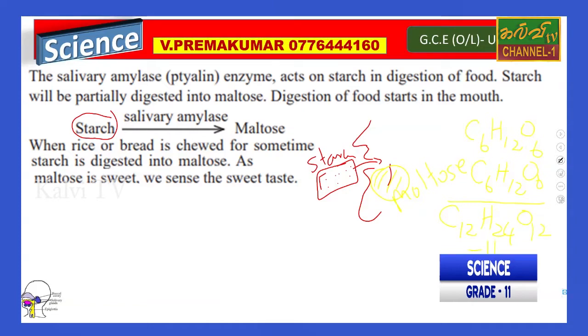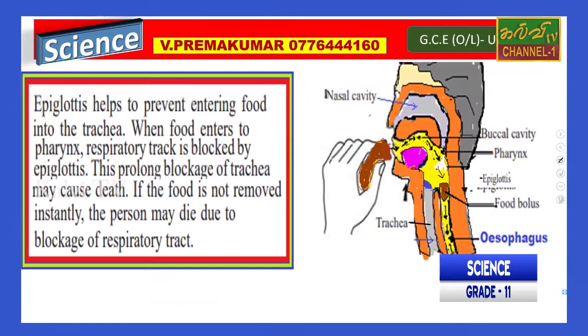Then we subtract an H2O molecule, which gives C12, H22 and O11. That is called maltose. This happens in the mouth cavity.